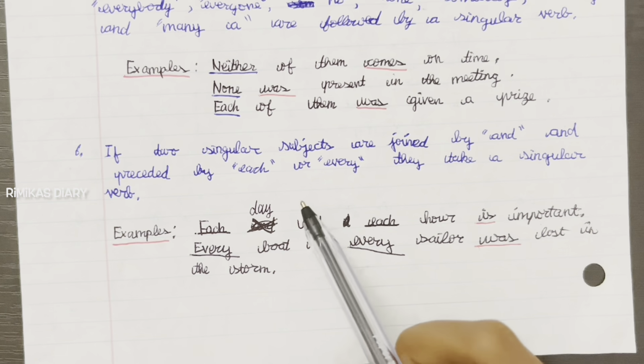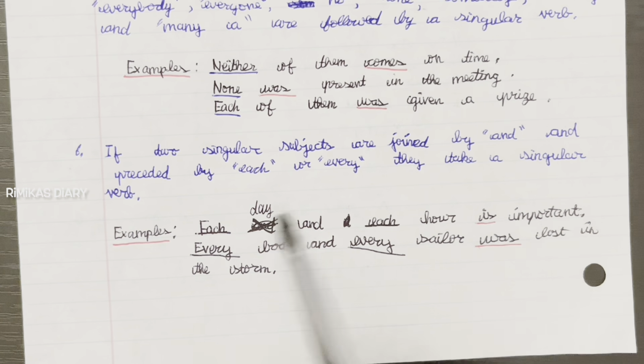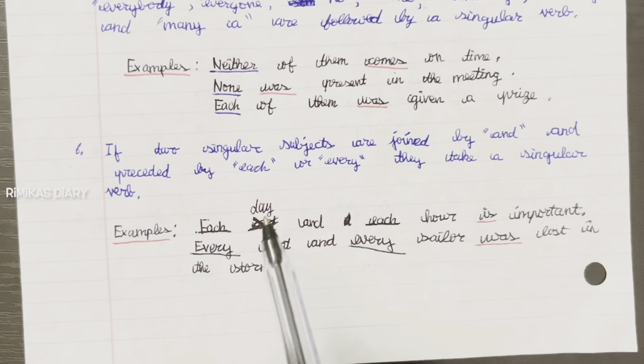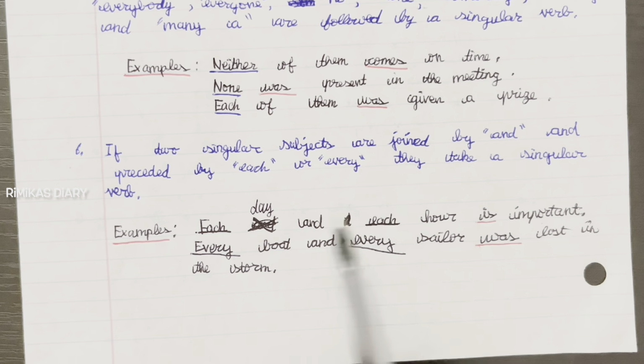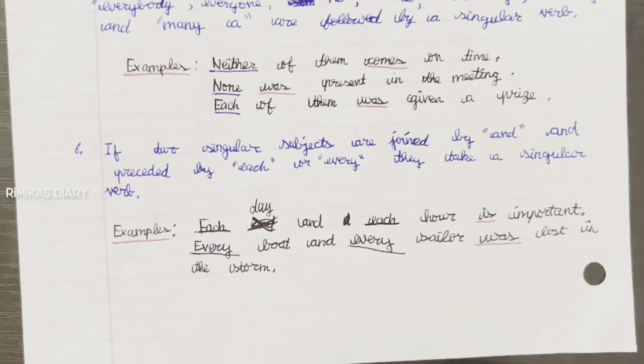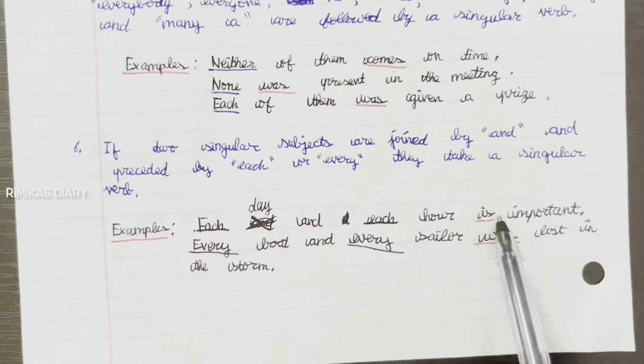Examples: each day and each hour is important. Every boat and every sailor was lost in the storm. Here, there are two subjects, day and hour, preceded by each. So they take a singular verb, which is.